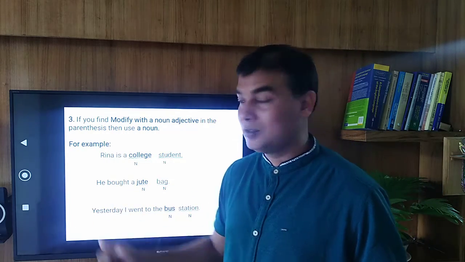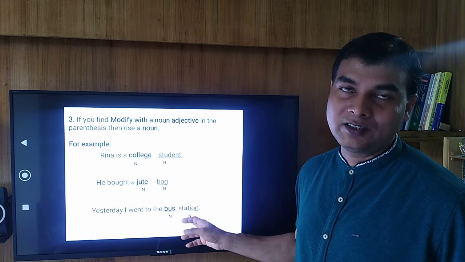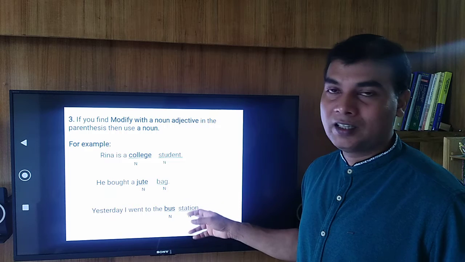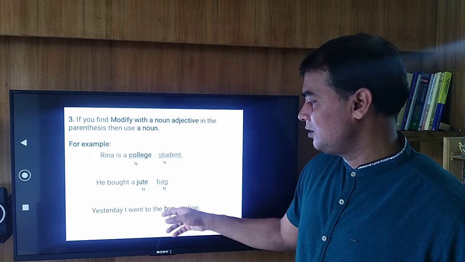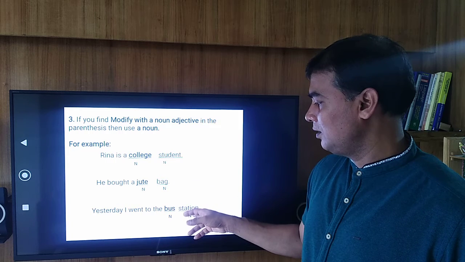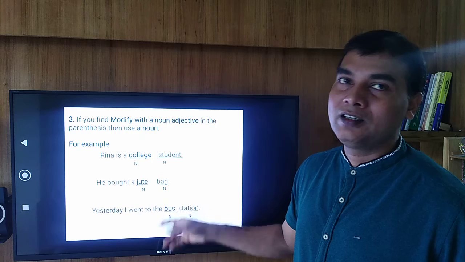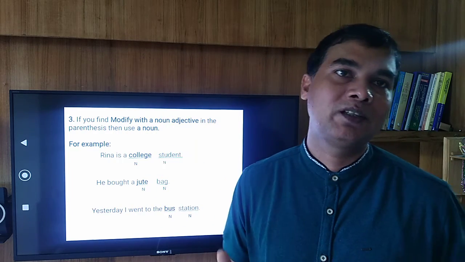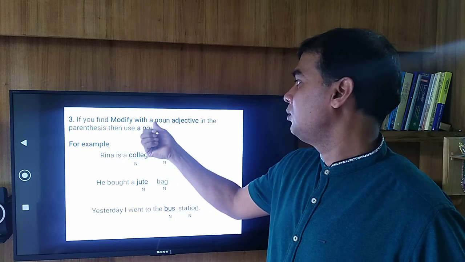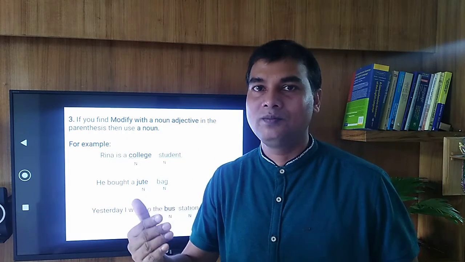And in the third example, yesterday I went to the bus station. Here station is a noun and bus is also a noun, but here bus is modifying the second noun station, so here bus is a noun adjective. So from this rule we can say, if in the question paper you find modify with a noun adjective, then just use a noun.